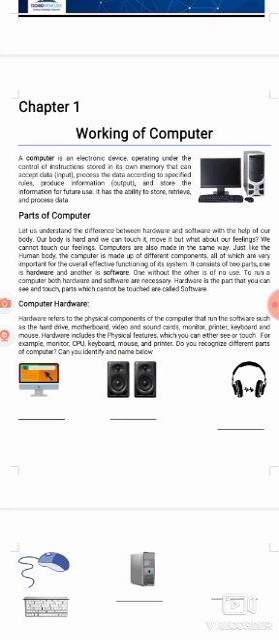A computer is an electronic device operating under the control of instructions stored in its own memory that can accept data (input), process the data according to the specified rule, produce information (output), and store the information for further use. It has the ability to store, retrieve, and process data.